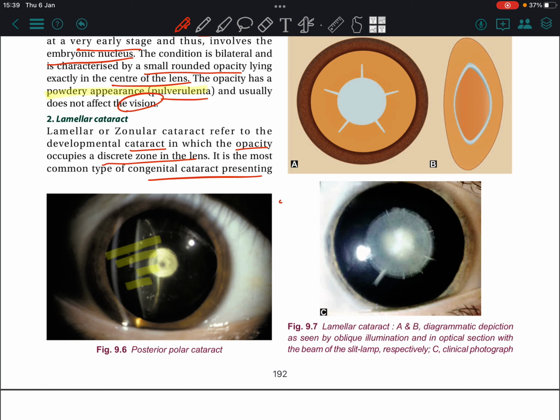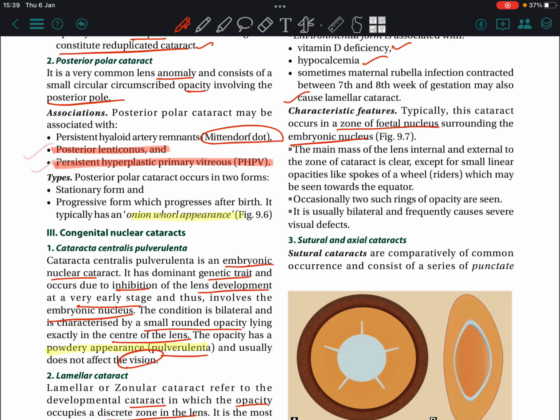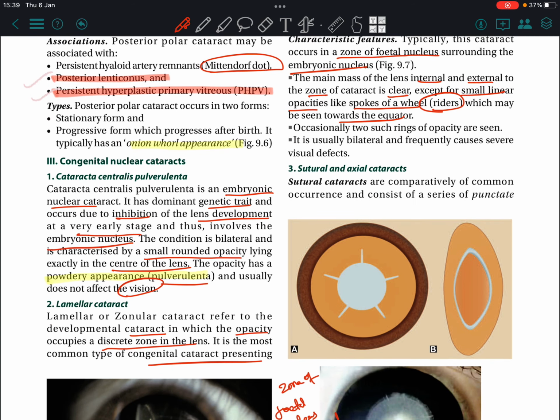The remaining mass of the lens, internal and external to the zone of cataract, is clear except for small linear opacities like spokes of a wheel, called riders, which may be seen towards the equator. Occasionally two such rings of opacity are seen. It is usually bilateral and frequently causes severe visual defects.